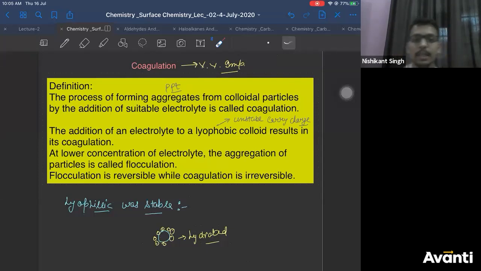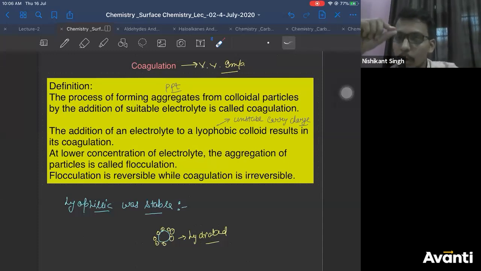So this is the basic definition of coagulation, right? It's a very basic difference. Colloidal particles, if you add a small amount of electrolyte, it is flocculation. It will not carry coagulation to very high levels. And if you add a lot of electrolyte to it, then all colloidal particles will be converted into precipitate. Then it is your coagulation.